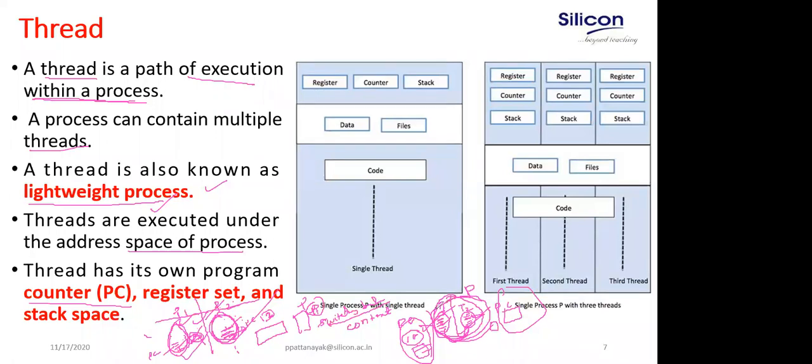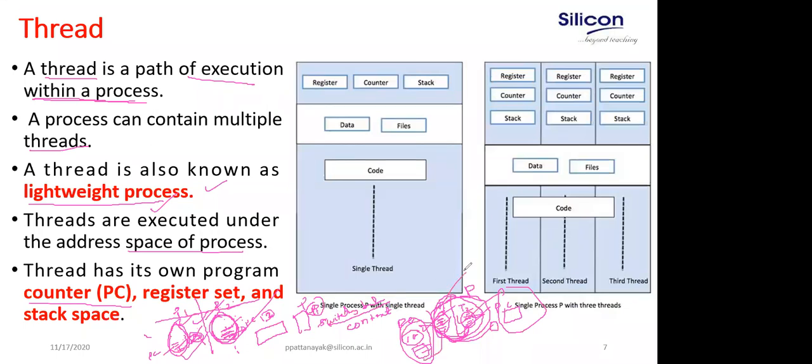Is that clear? This is the important point where you distinguish between a thread and a process. What is common in multi-threading? What is different? Only a few things: the program counter, a set of registers, and the stack. Apart from that, everything is the same in multi-threading. So when switching from one thread to another, T1 to T2 or T2 to T1, only these three things have to be saved.